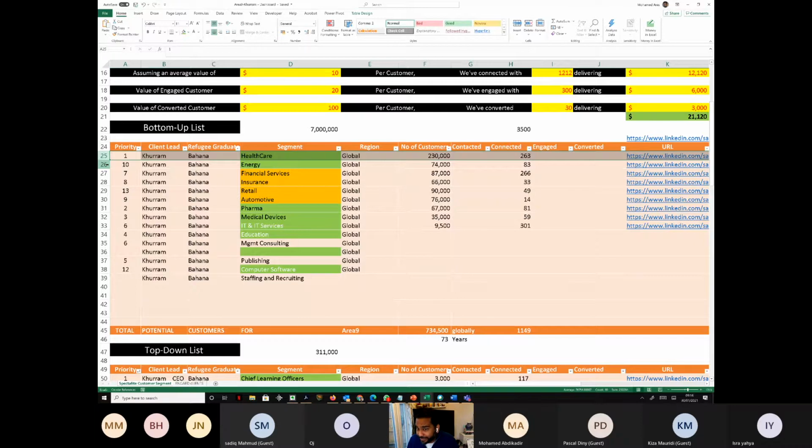Of which he has connected through Bahana 263, a small, minuscule number. I think this blew him off, right? He has so many people to connect to, but he has only connected with just 263, right? And we are still working on how many of them are engaged and how many of them are converting. And where are these 230,000 people?